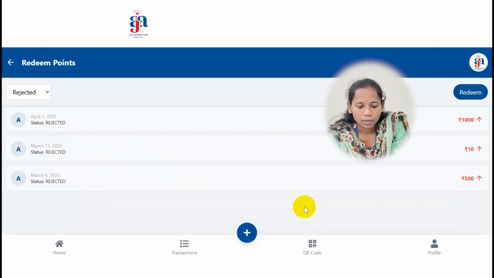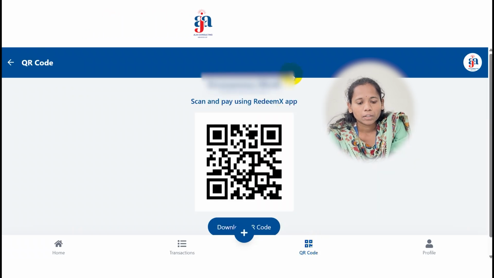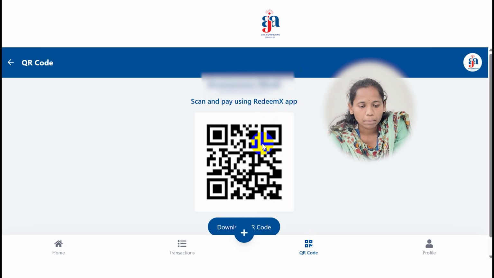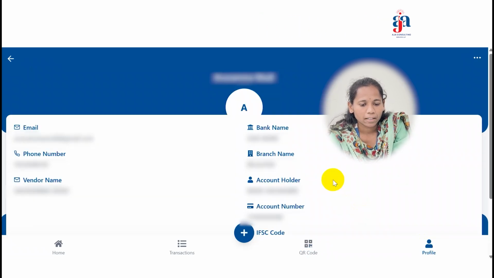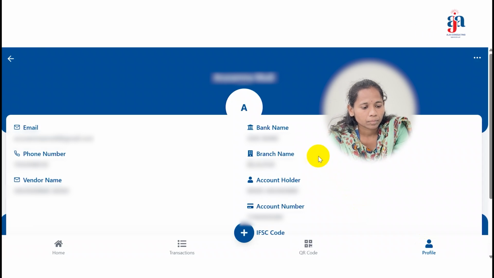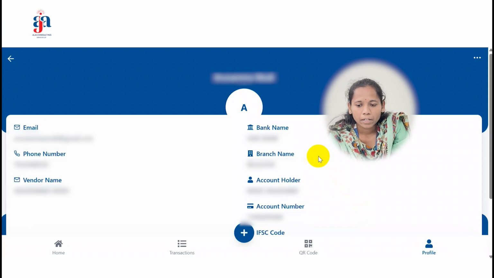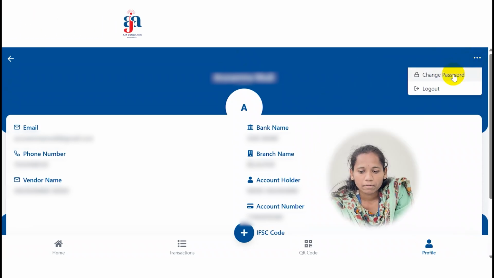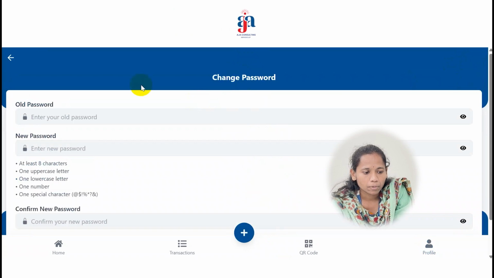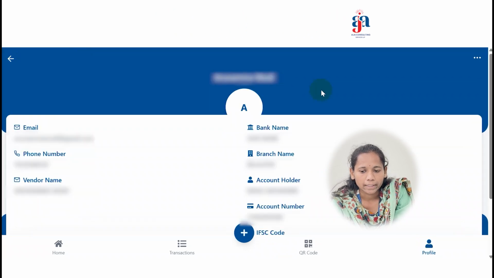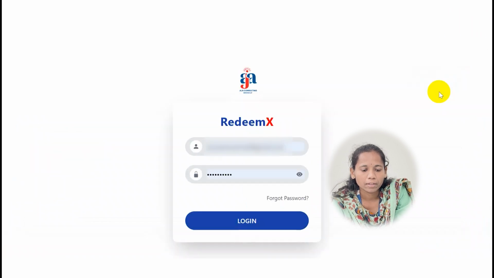And also this is the QR code. By using this QR code, employees will send the points to the vendor. This is the vendor profile. In the vendor profile, the vendor can see vendor details like employee ID, mobile number, vendor name, and bank details. If we click on the three dots, the vendor can change the password and also find the logout button. If we log out, it will redirect to the login page.